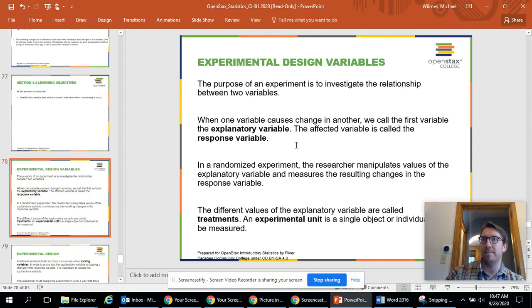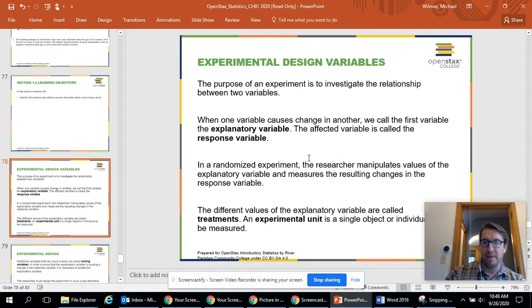So suppose we're studying COVID therapeutics and we're using different doses of a certain medicine. The different doses would be the explanatory variable. And then the response variable would be how the different people respond to the different levels of that medicine or that therapeutic.